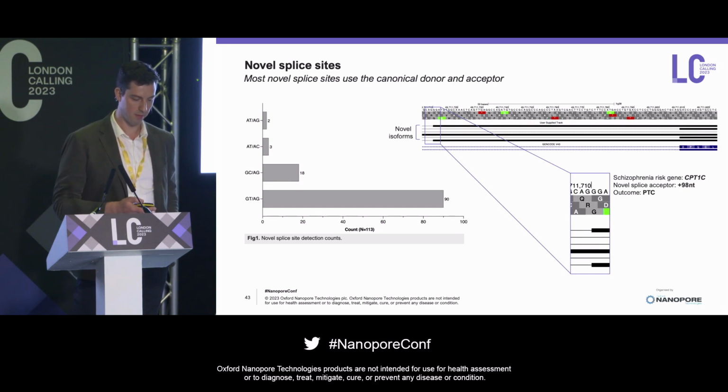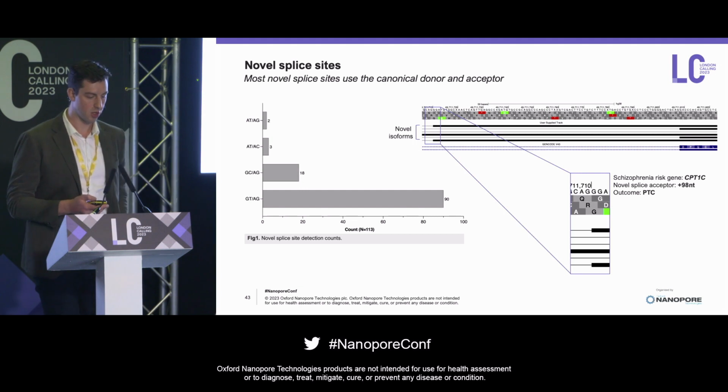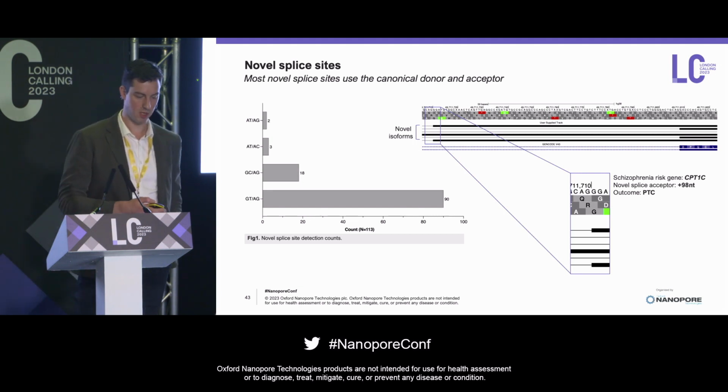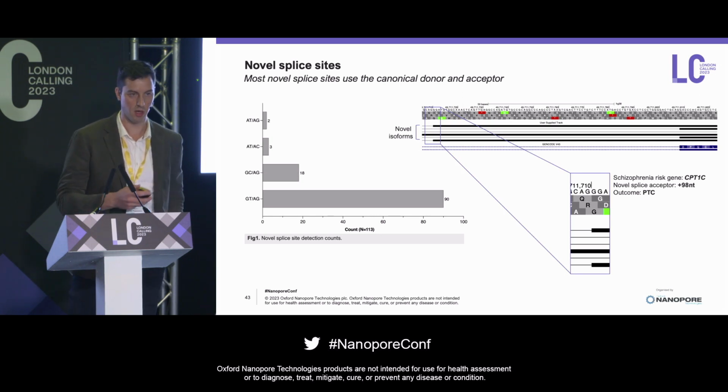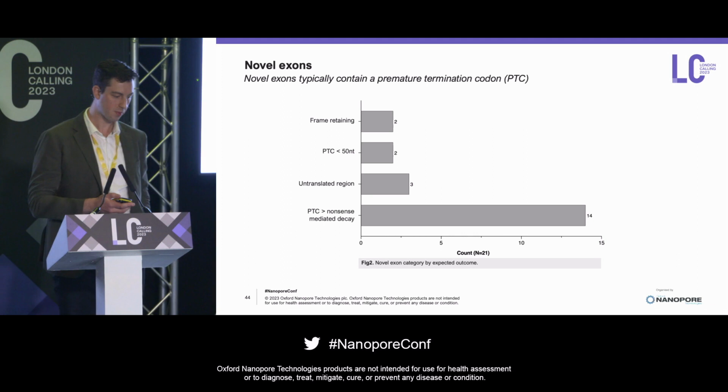Again, a novel splice acceptor AG, shown for the schizophrenia risk gene CPT1C, adding another 98 nucleotides, also probably leading to NMD. And you can also see another track in there that has a retained intron.